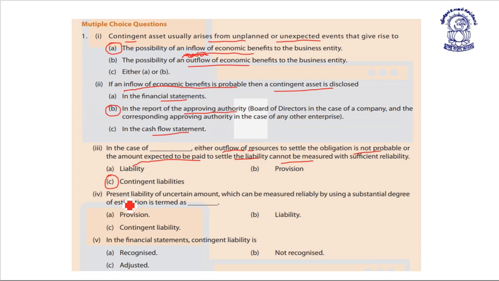Then, a present liability of uncertain amount which can be measured reliably by use of a substantial degree of estimation is termed as, friends, the definition of a provision. And the last question is, in the financial statement, is a contingent liability recognized, not recognized, or adjusted? So the correct answer is that a contingent liability is not recognized in the financial statement. Only disclosure as a footnote is required to be made for a contingent liability.